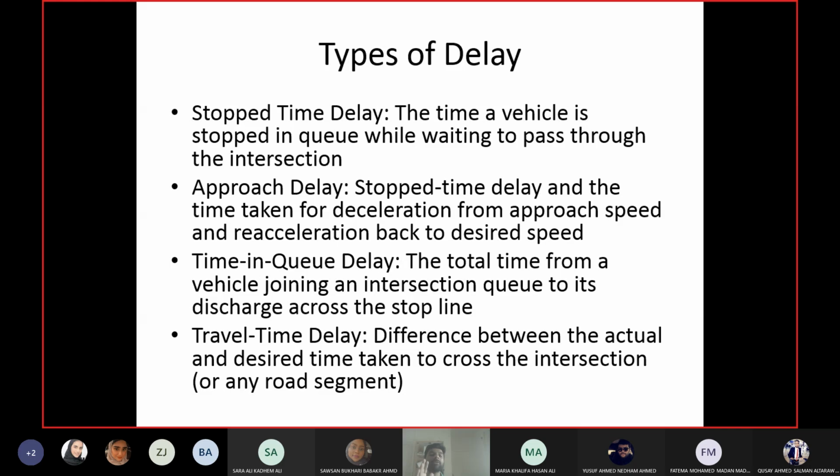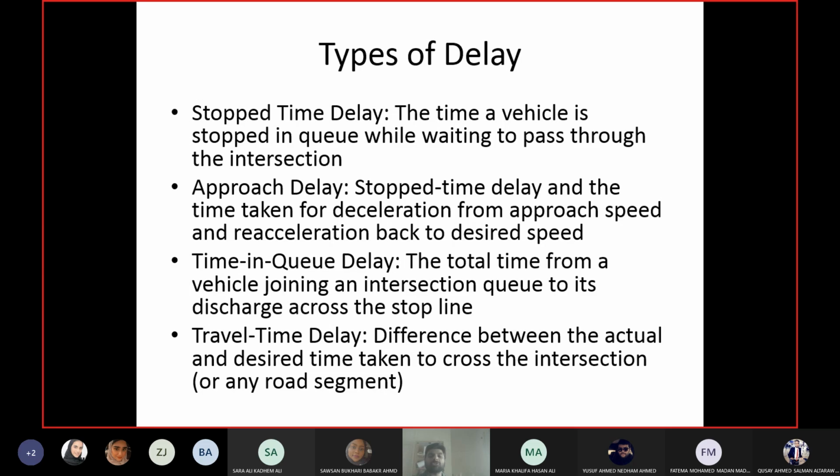Okay. Then we have time in queue delay. Time in queue delay means the time the vehicle spends in the queue. Now, how is it different from stop delay? Because the queue can be moving as well. The signal has just become green, and you are the 5th vehicle in the queue.